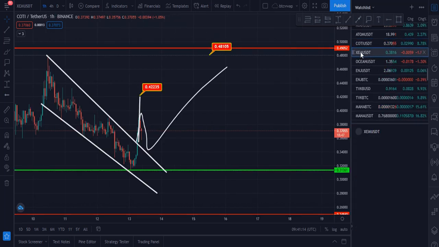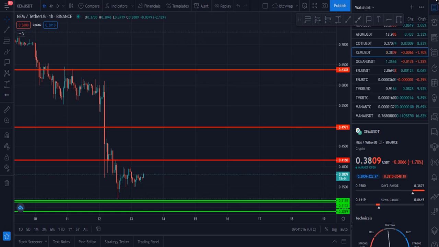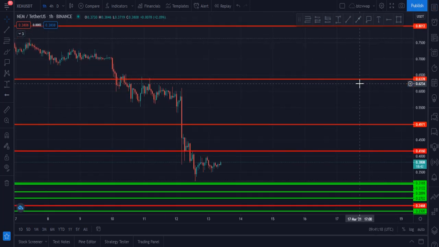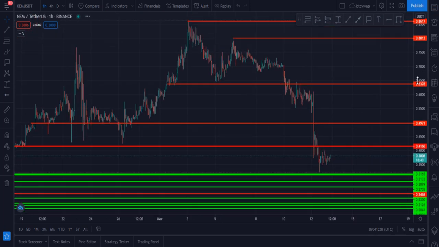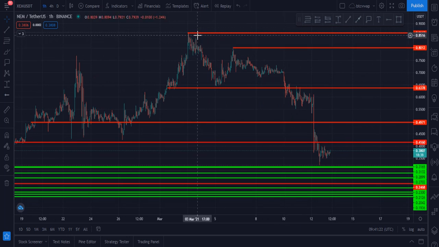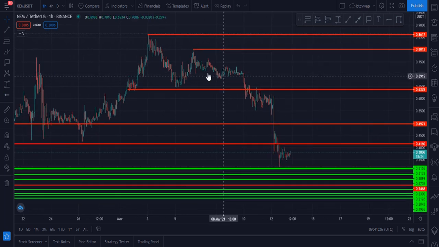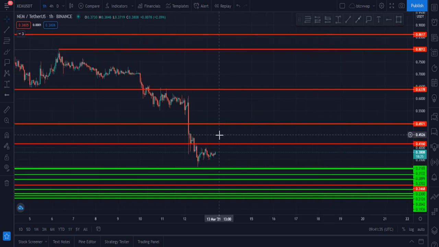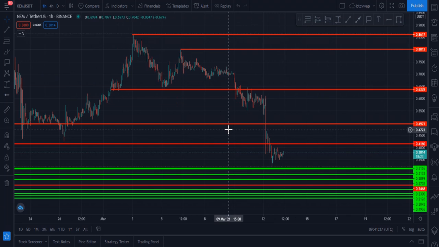My next coin is Neem. Neem was rejected from that zone, $0.85, and after that we see a massive pullback and massive price drop, and it is currently at $0.38. What is the next target for me? I think this is the best buying zone. We should buy.